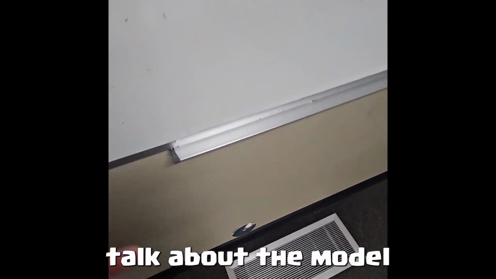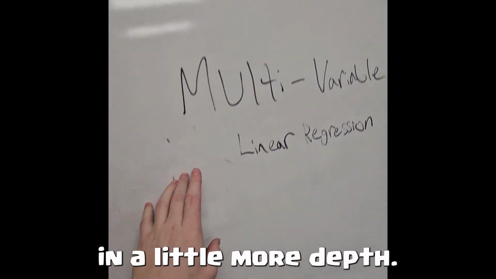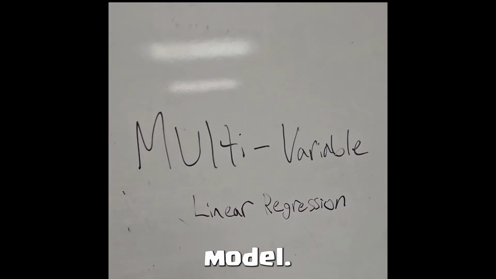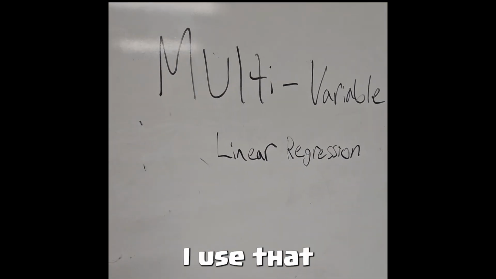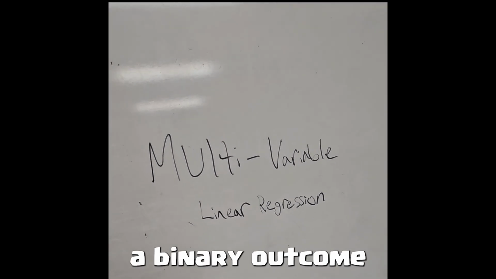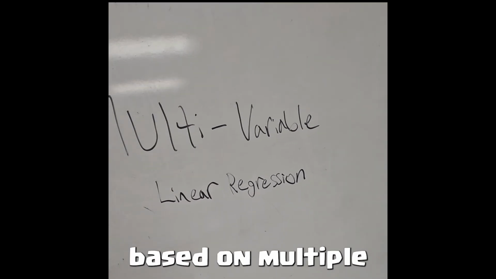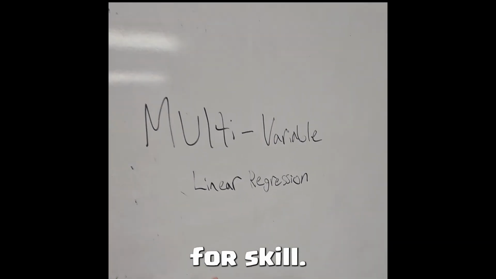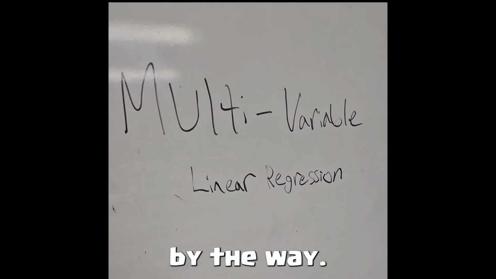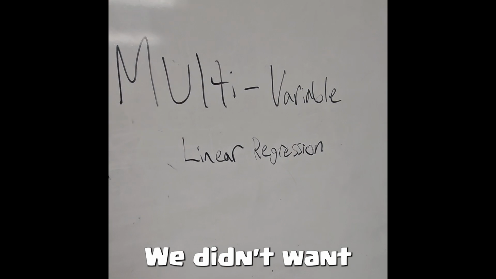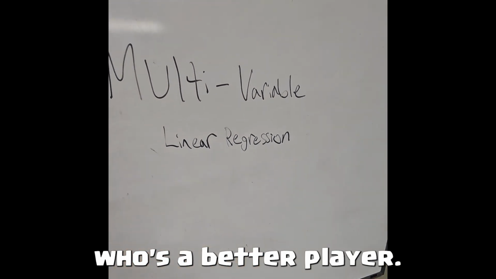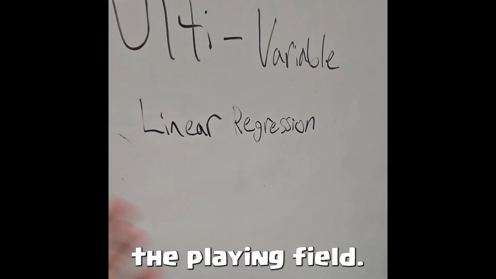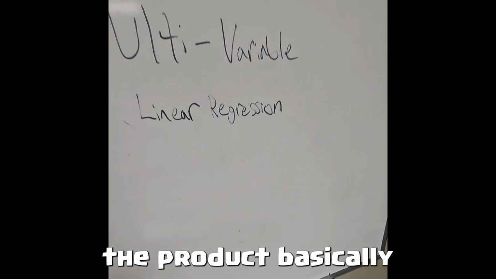Okay, I should probably talk about the model I use in a little more depth. I used a multivariable logistic regression model. I use that because we need to predict a binary outcome, win versus loss, based on multiple driving factors. So 1, we controlled for skill. I'm definitely not reading a script, by the way. Why did we control for skill? We didn't want to just measure who's a better player, so we included trophy difference in the model to mathematically level the playing field.